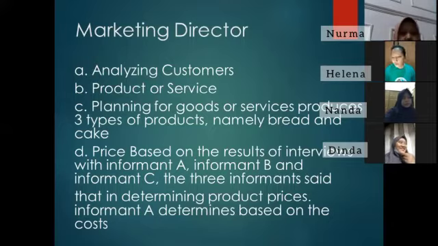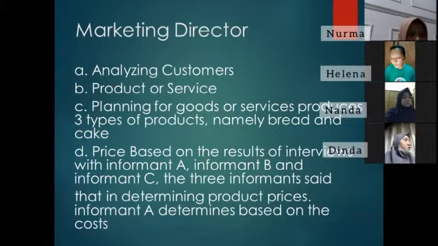B. Product or service. Based on the results of the three sources, namely informant A, informant B, and informant C, it can be concluded that in selling products and services, the market that has been achieved today is the community in the city of Sidoarjo, because the average consumer comes from the city of Sidoarjo. They serve every purchase of bread, tart, and pastry, especially for events that require consumption.